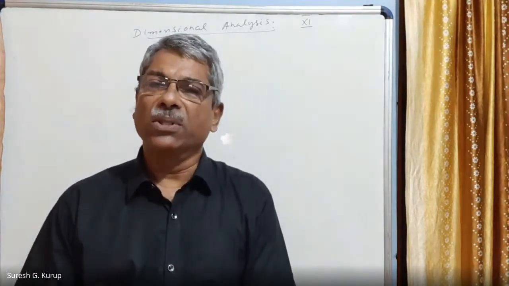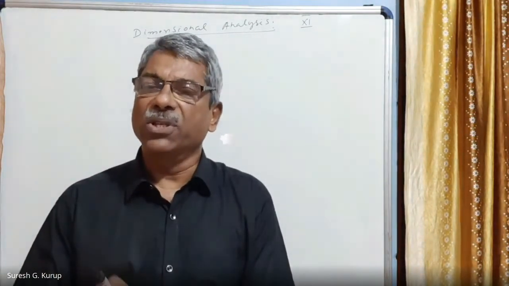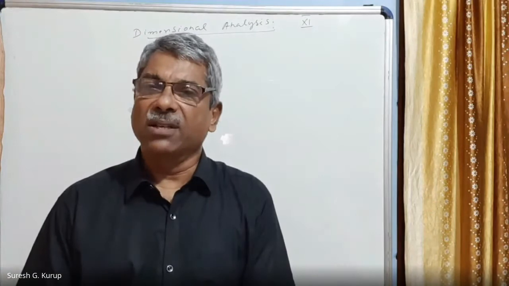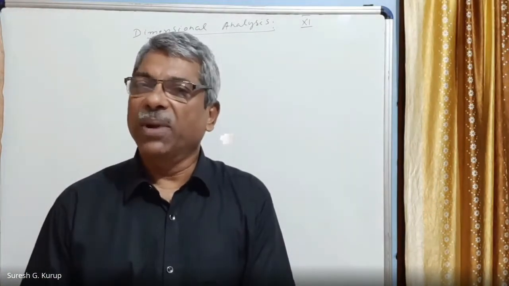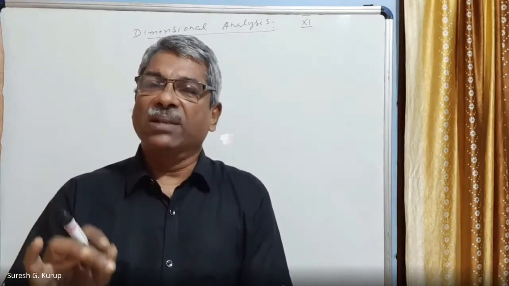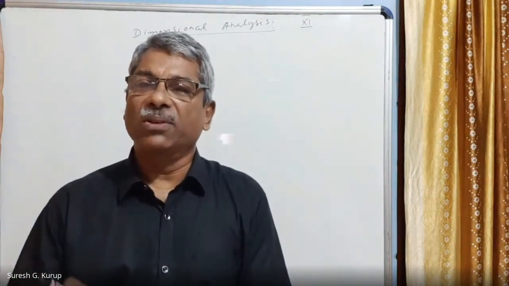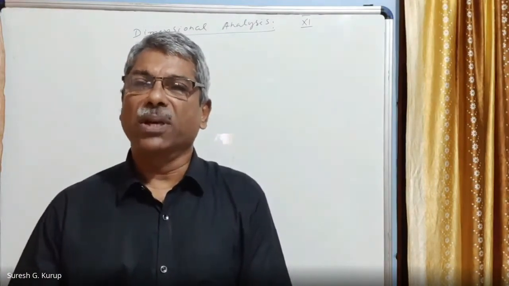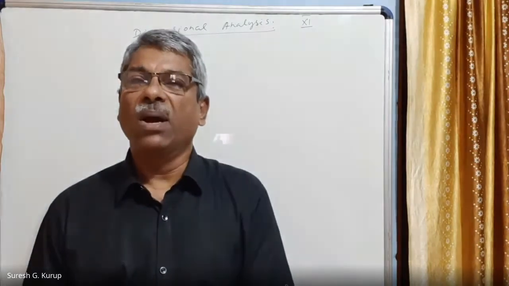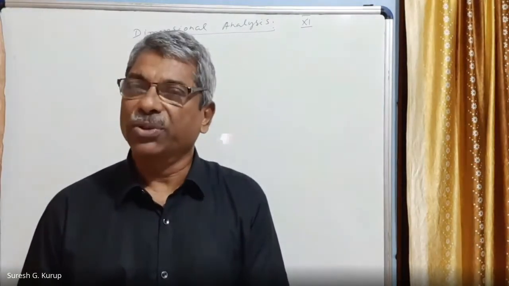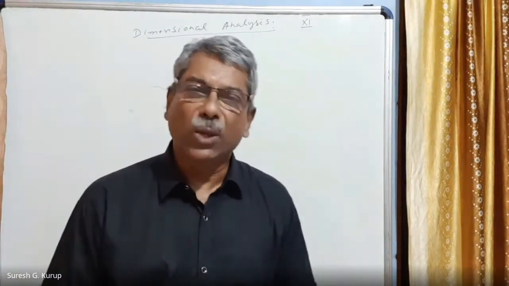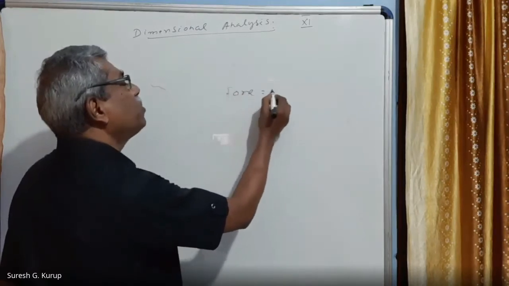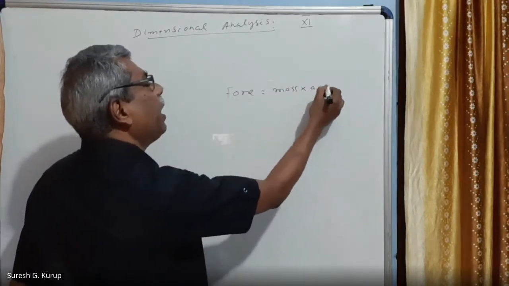How did we get it? Because force is equal to mass into acceleration, that is F equals m into a. A means acceleration. Acceleration is velocity with time, right? So the unit of acceleration is meter per second square, and with the unit of mass we get kg meter per second square. So we got the derived unit of the derived physical quantity force, right? That is an SI unit. So your derived unit of force is equal to mass into acceleration.